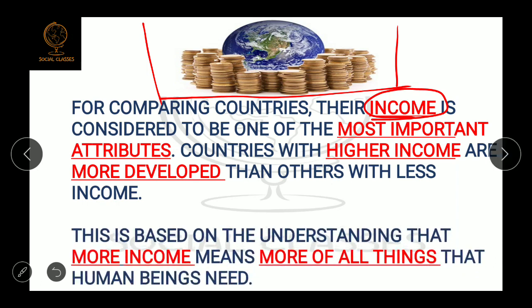It is based on an understanding that more income means more of all the things that human beings need. Suppose I say you have more money than your friend, it means that you can purchase more of the things which are needed for daily life. Because of this understanding, when we compare countries, we say that the countries having more income are richer than the other countries.